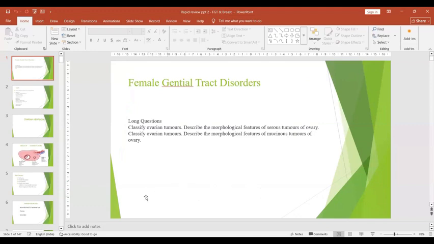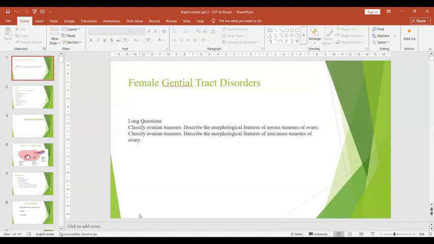Long questions, I'm saying. As per the second paper, the most common long questions will be from the systemic part. Long questions in part 2 can be from the kidney or sometimes from your FGTs, either from the ovary, the cervix, or sometimes the endometrium, or else they can ask very rarely.